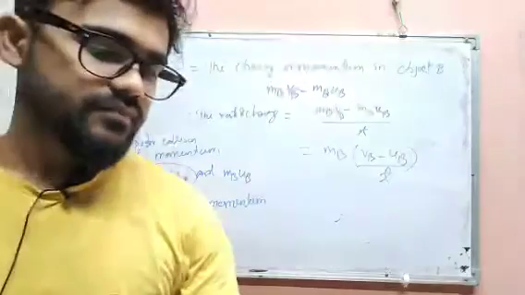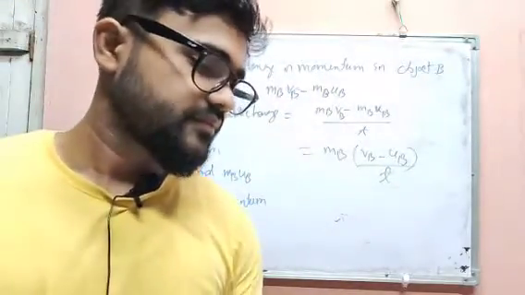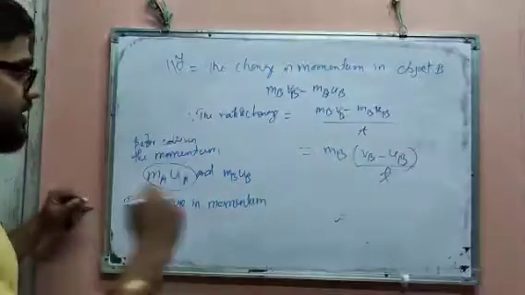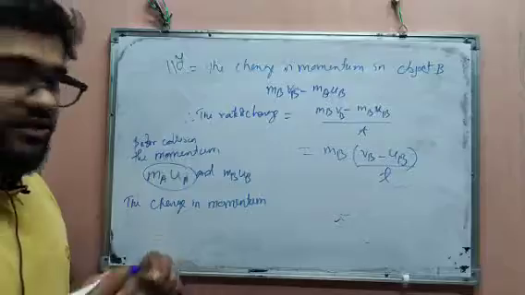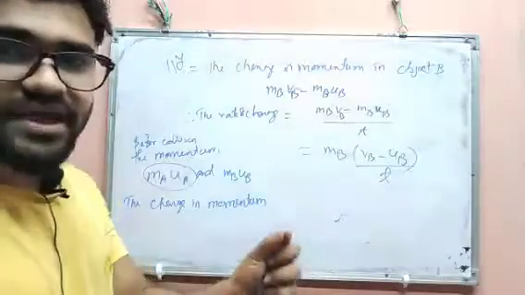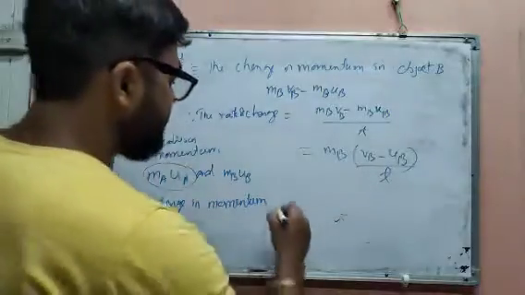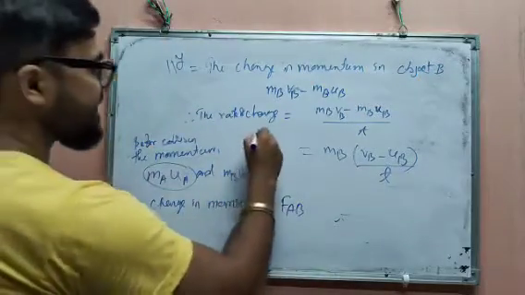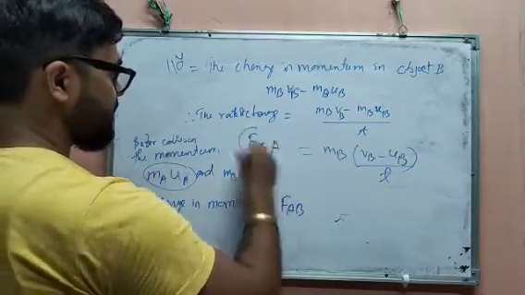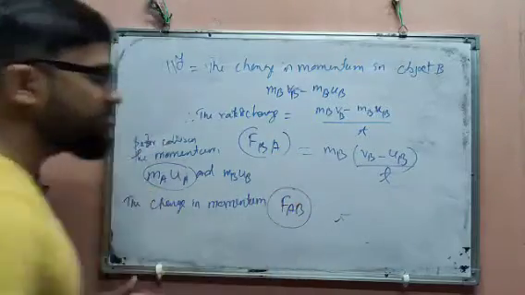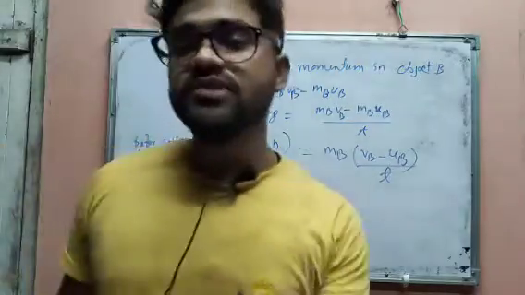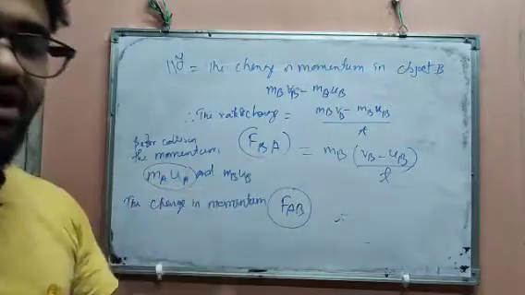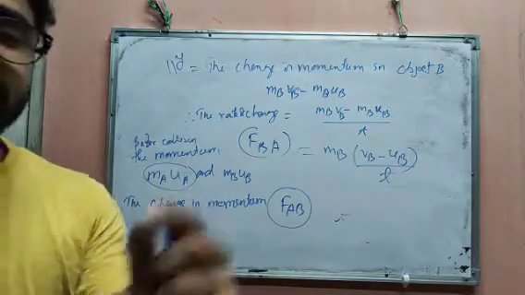Next, the first one is denoted as the force applied by A on B, FAB, and the other one is denoted as FBA. According to the third law of motion, FAB is equal to FBA in magnitude, only their sign is different.